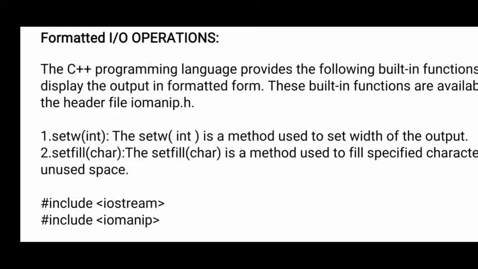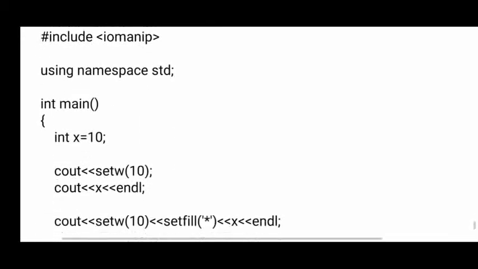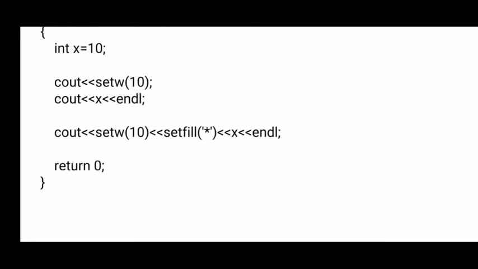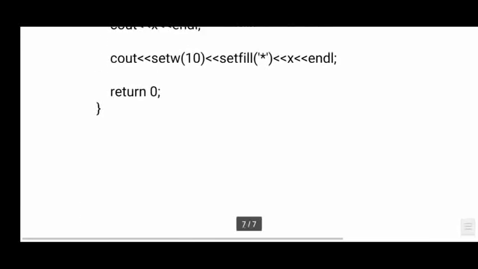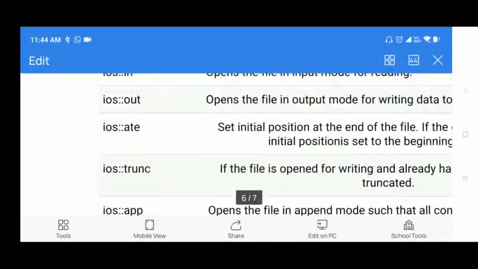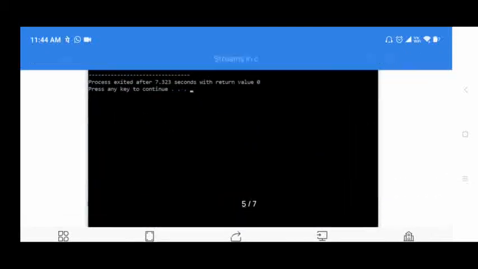See here, I am giving a width of 10 characters, and before the user enters on the console, those 10 characters of width will be displayed as asterisks. So this is about unformatted and formatted input and output in C++.